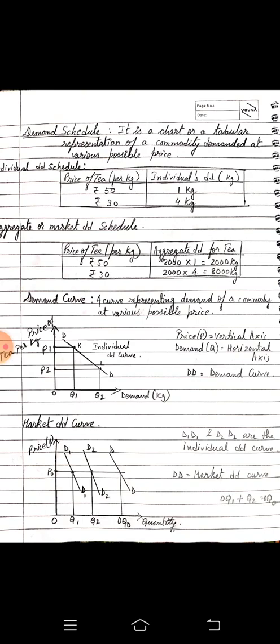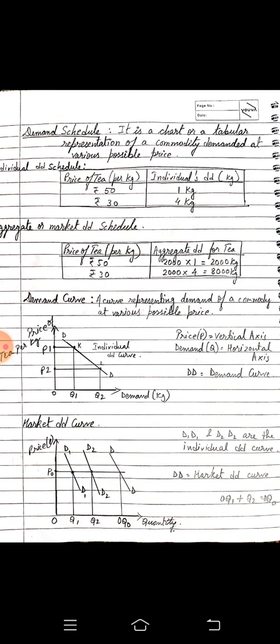Like P1, you can see P1 on the vertical axis. When the price is high, how much quantity is demanded? Q1. This is the curve of an individual. When the price is P1, the quantity demanded is Q1. When the price is P2, the quantity demanded is Q2. When you join the points K and L together, we get a curve, and this is called the demand curve. This is individual demand, one person's demand.